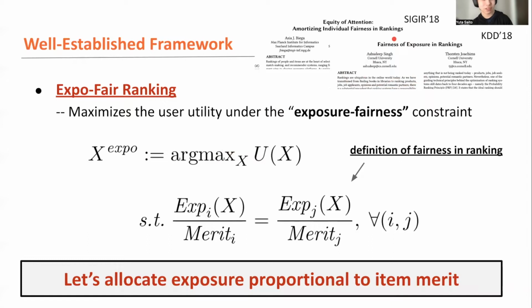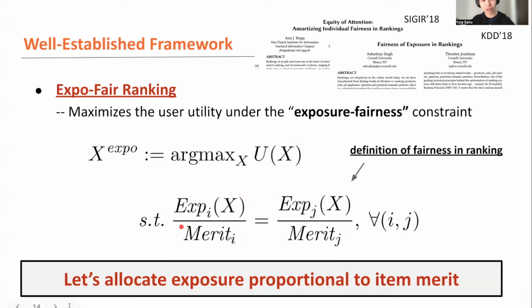This is actually saying something very simple. Let's maximize the user utility, which is a typical metric, but under the exposure fairness constraint. In other words, this is the definition of fairness in ranking, because a ranking that satisfies this exposure fair constraint has been considered a fair ranking in this exposure fair framework. And after satisfying this constraint, we still have some chance to maximize the user utility, which is a typical performance metric. So this definition of fairness in ranking is, simply speaking, saying that we should allocate the amount of exposure proportional to item merit.